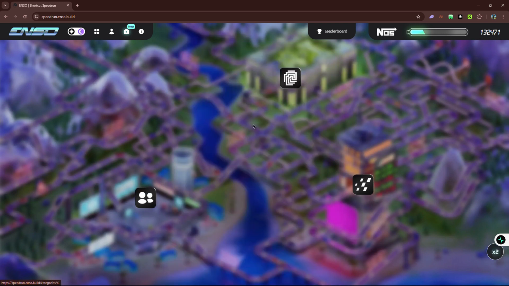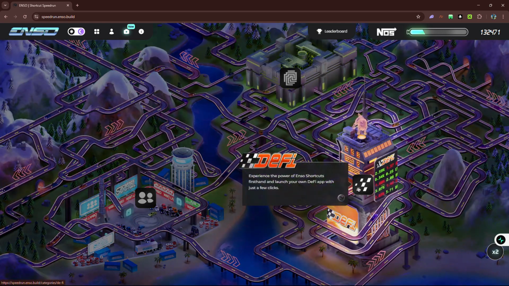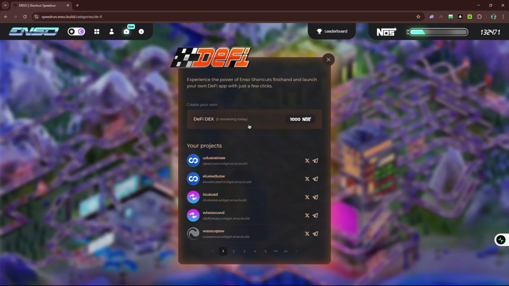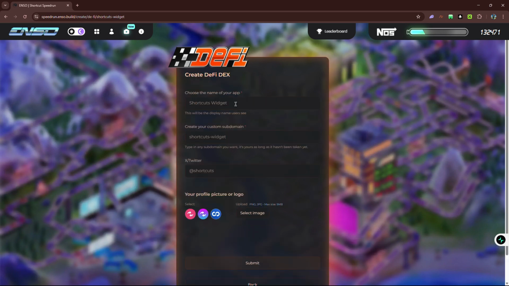So yeah, now on to the main task of the day, which is creating your DeFi app. So you go to this, you select it. Now you name your app. I can decide to name it Pelumi's Hub Dex. Then create your custom subdomain, how you want it to look like. Something definitely. We have Pelumi Dex. Basically, I'm just playing around.